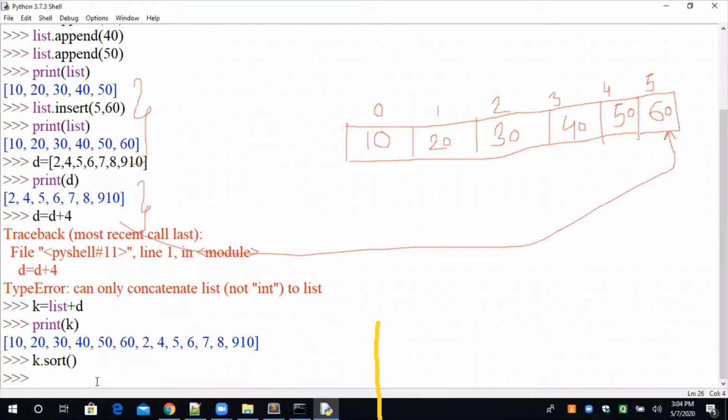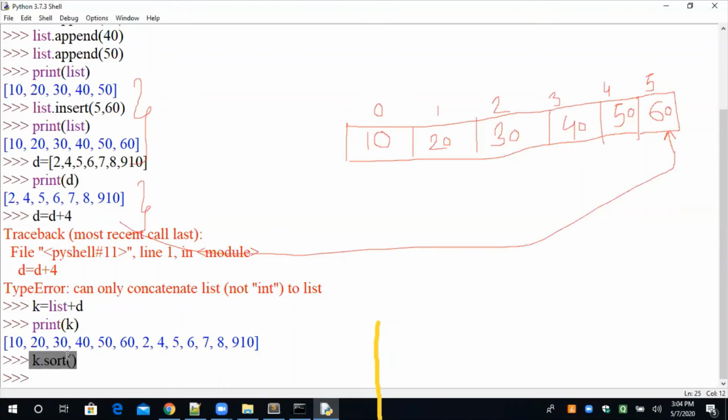Okay, k.sort. This is a function basically used to sort the list. And one very important thing, it is given in the documentation of Python: this function does not return any value. It returns None, N-O-N-E, None. None is also a data type in Python. I have uploaded one more lecture on data types, in which I have given detailed descriptions of all the data types. None is also there.